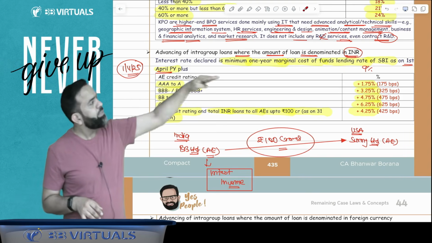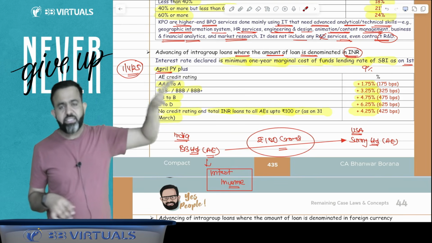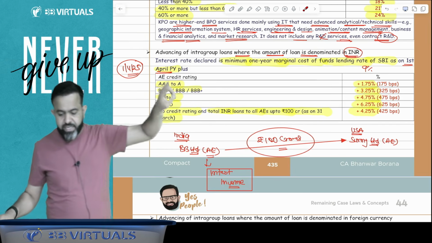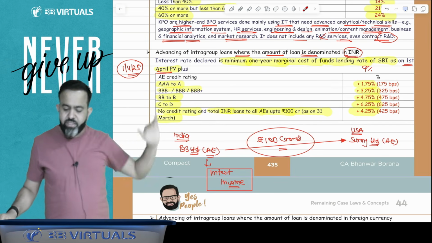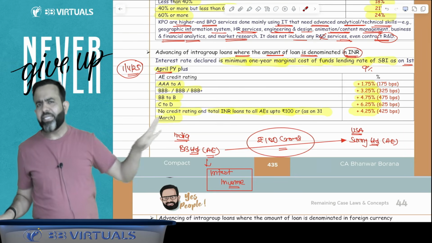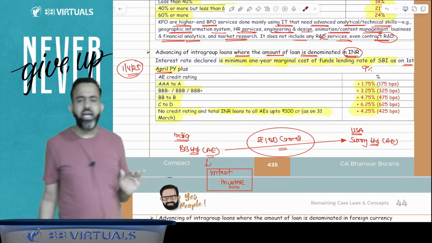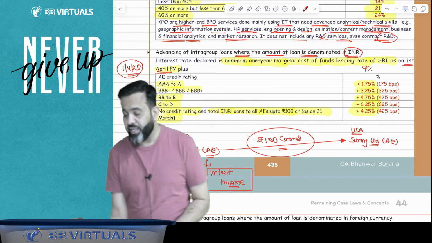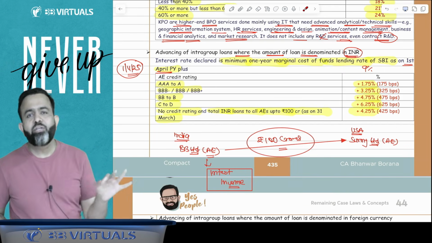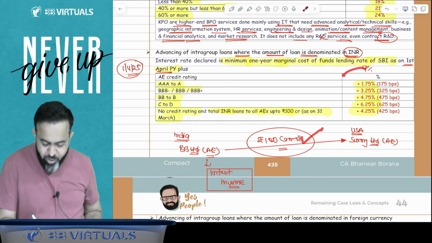If they are from the triple B category, BBB minus or BBB plus, then just add 3.25%. If they are from the BB to B category, then just add 4.75%. If they are from C or D, then just add 6.25%. And guys, if there is no credit rating, and the associate enterprise loan is given within the limit of 100 crore, then just add 4.25% to your SBI rate. You got my point or not? Yes, this is applicable when the loan is denominated in INR, that is, an Indian currency loan. It means if the loan is up to 100 crore, then you have to follow this table.